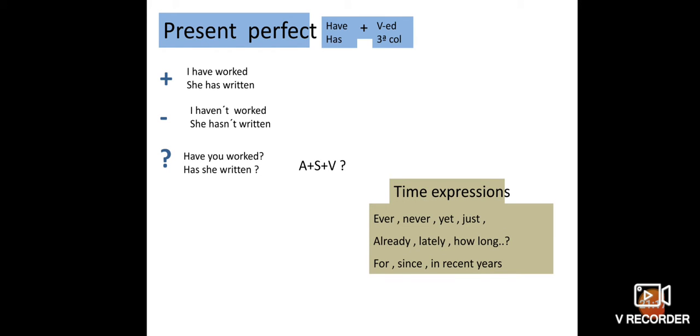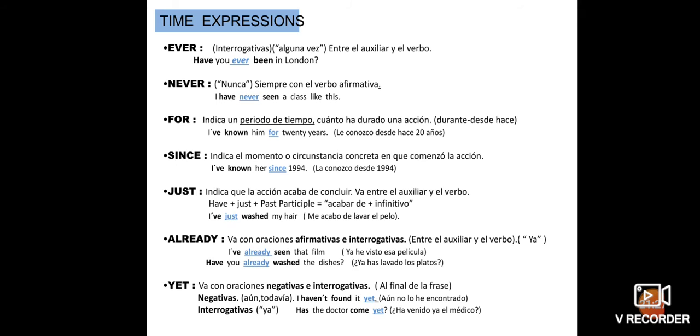Time expressions: ever, never, yet, just, already, lately, how long, for, since, in recent years. So here we can see how to use ever, never, for, since. Examples we can see here.